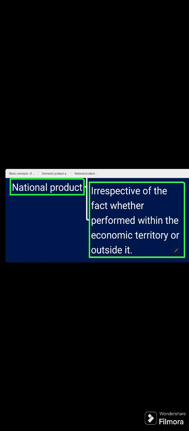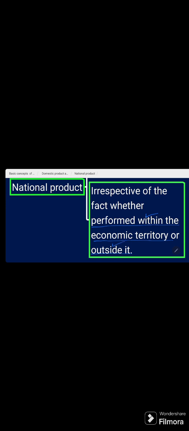But here there is a slight change in the second part of the definition, which says that the economic activities performed within the economic territory and outside it. In case of domestic product, we said that the economic territory is within the country. But here we are talking about economic territory being either within the country or outside it.